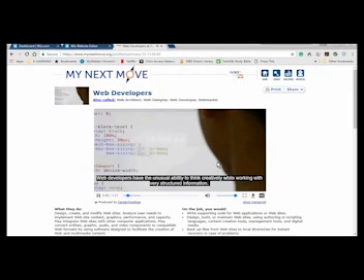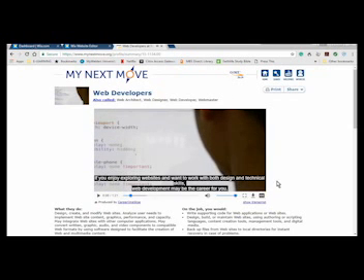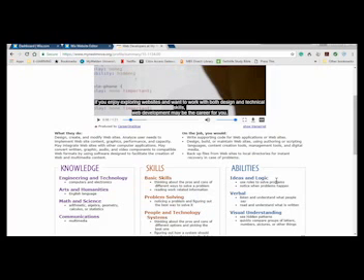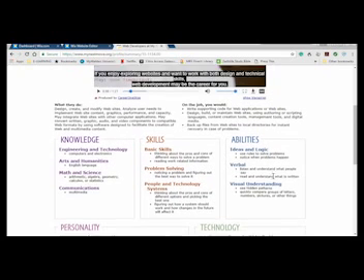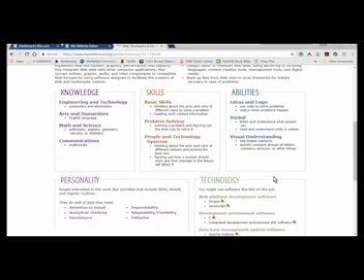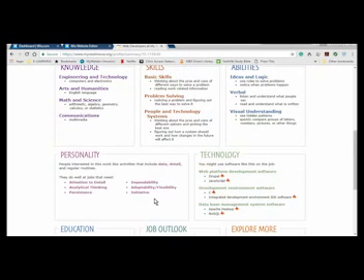When we scroll downward, you will see more details regarding knowledge, skill sets, and abilities associated with, in this case, web developers. Going in a little further, you can check out the personality traits for someone who's interested in this line of work. The technology is listed and shows you what type of software you may need to become familiar with in order to be successful in this career.